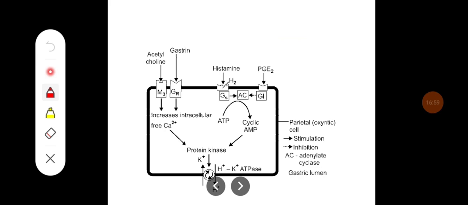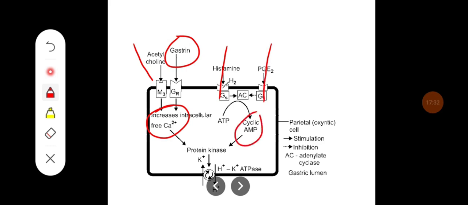So this is the molecular mechanism, how different chemicals act. Acetylcholine acts on M3 receptors. Gastrin acts on the gastrin receptors, where it increases the intracellular calcium. Histamine and prostaglandins act on their own receptors, whereas histamine stimulates the production of HCl, prostaglandins inhibit the acid secretion by altering the levels of cyclic AMP.